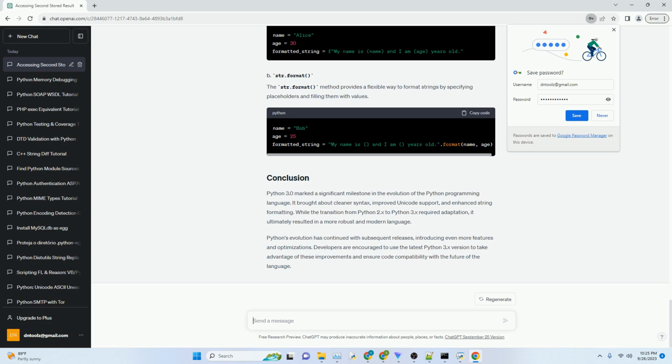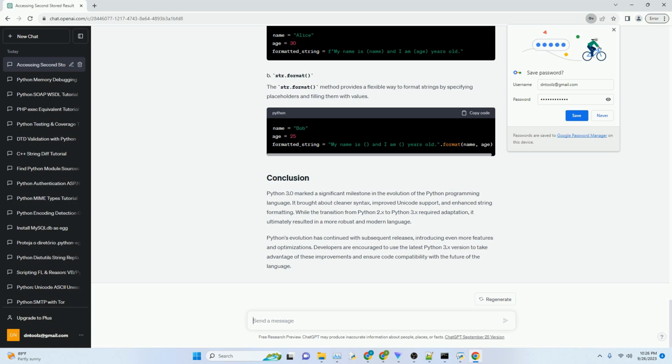Step 4. Execute the stored procedure. Execute your stored procedure using the cursor object. If your stored procedure returns multiple result sets, you can use the nextset method to navigate between them. In this example, we assume your stored procedure returns at least 2 result sets.